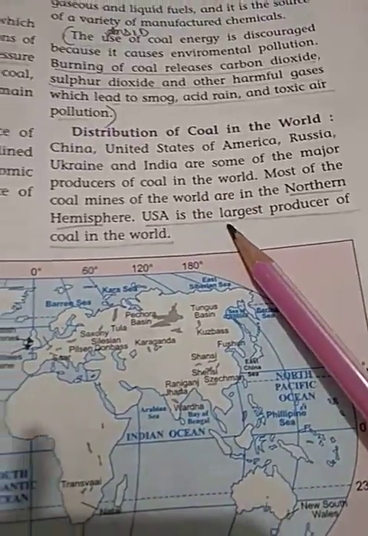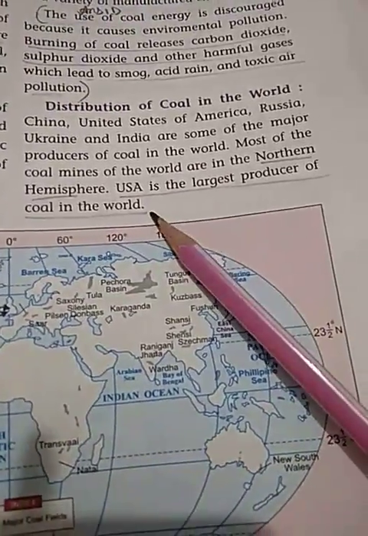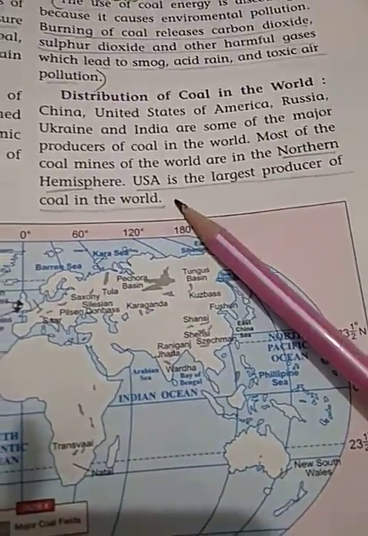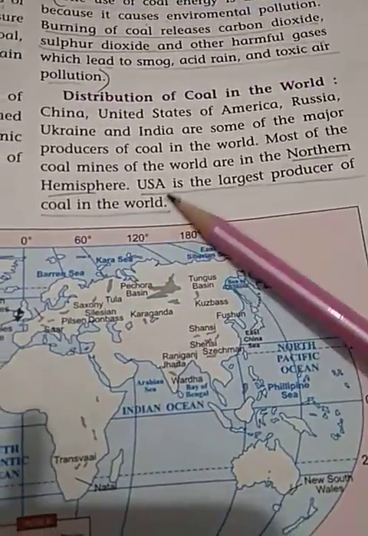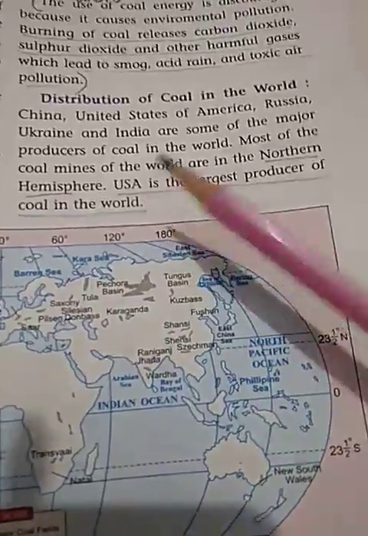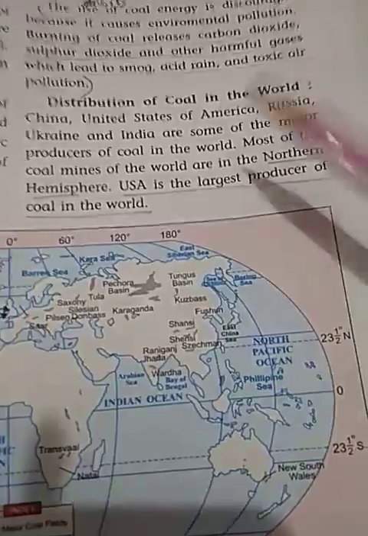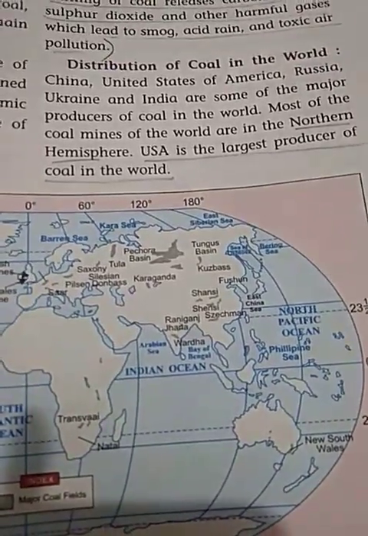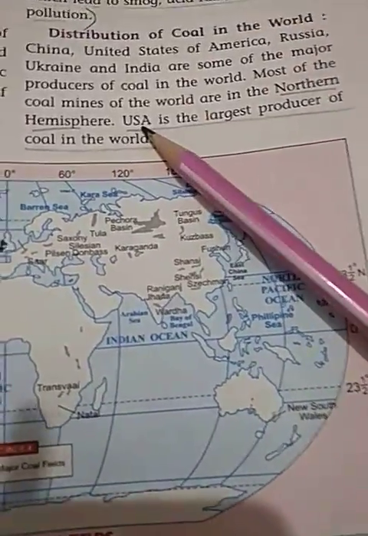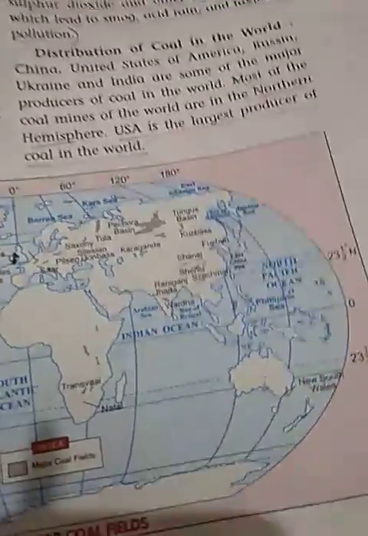USA is the largest producer of coal in the world. From here two questions could be there: write down the names of countries which are major producers of coal, and the largest producer of coal in the world, then your answer will be USA. Or which hemisphere has the most coal, that is the northern hemisphere.